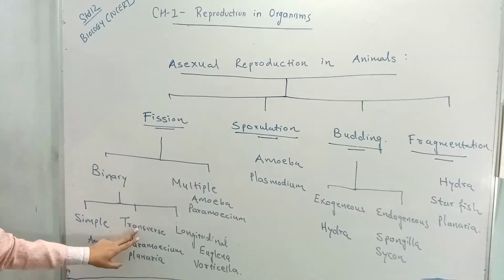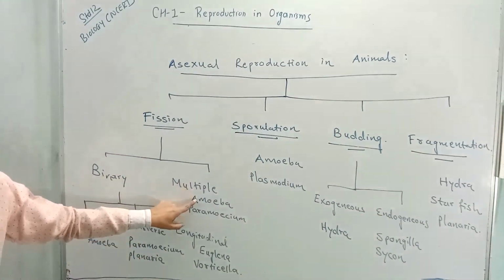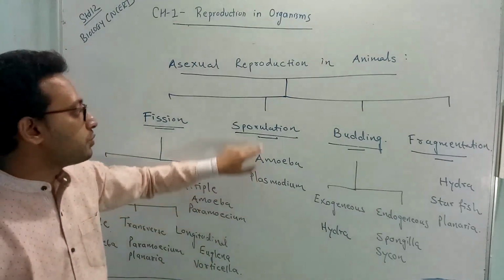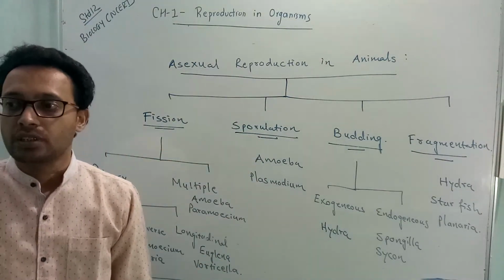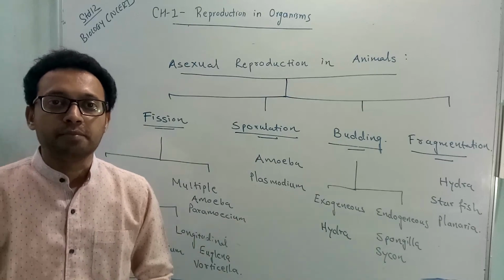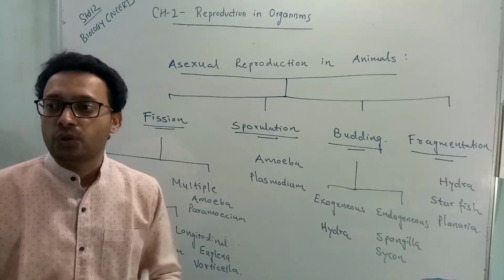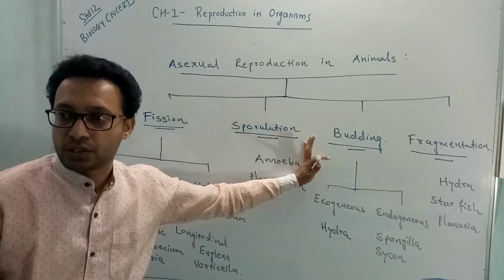Paramecium can reproduce by transverse binary fission, and it can also reproduce by multiple fission. Plasmodium reproduces by sporulation. So that's all about the examples of asexual reproduction in animals. You have to remember these examples.